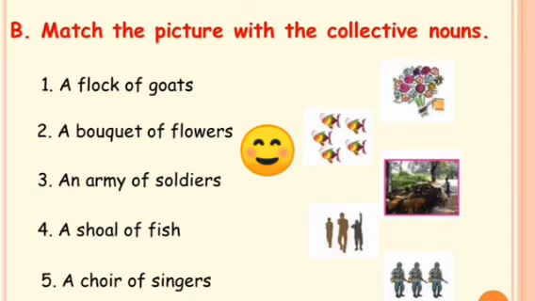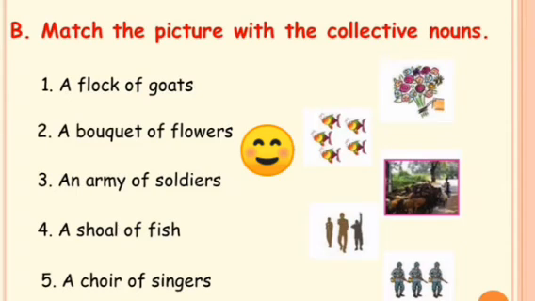Okay. Now you are going to match the picture with the correct collective nouns. Is it clear to you? Okay, come, let's move on to the first one. A flock of goats. The second one is a bouquet of flowers.